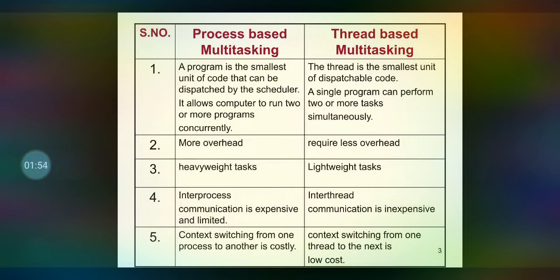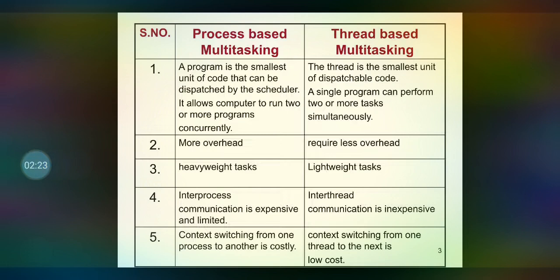In process-based multitasking, as it is heavyweight, there is more overhead, but in thread-based multitasking, as it is lightweight, it requires less overhead. Similarly, inter-process communication is expensive, but inter-thread communication is inexpensive.